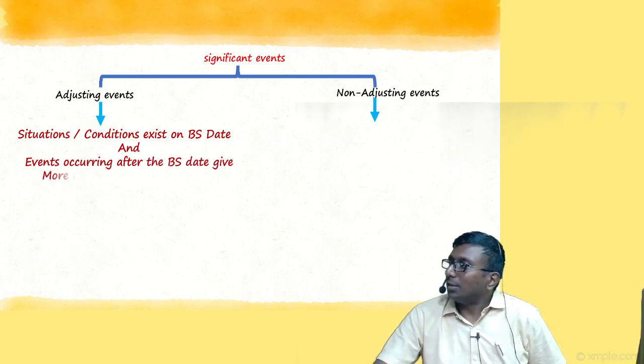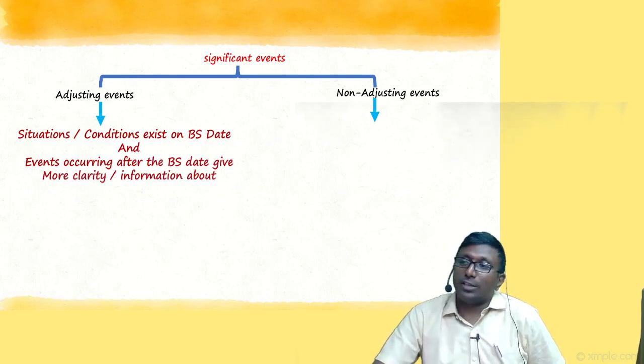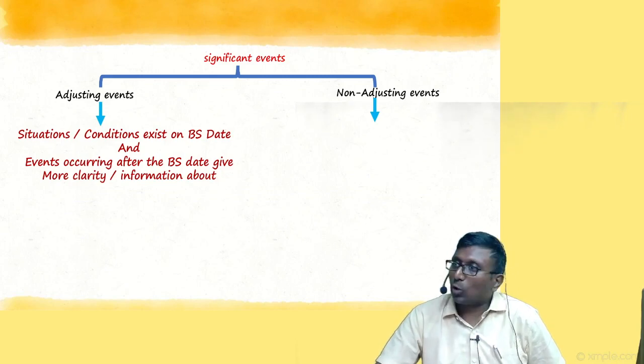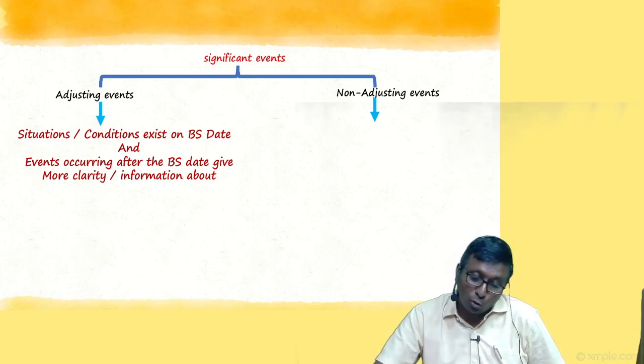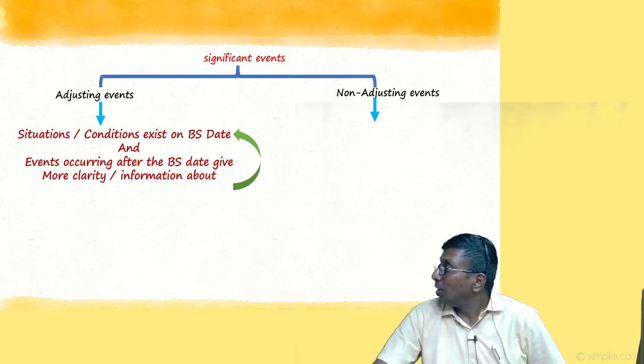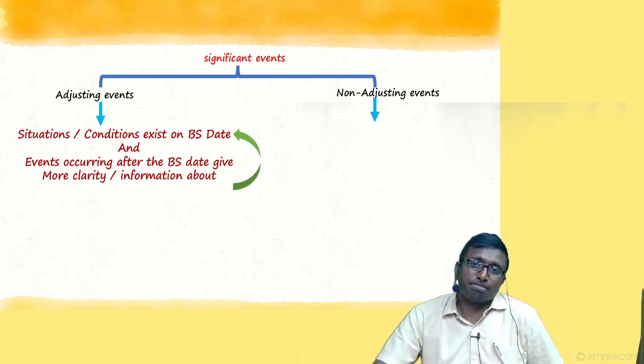Situations or conditions that exist on the balance sheet date. Correct. Now, situations or conditions that exist on the balance sheet date, and events occurring after the balance sheet date, give more clarity or more information about those situations or conditions which were existing. Go through it from your side for 1-2 minutes.